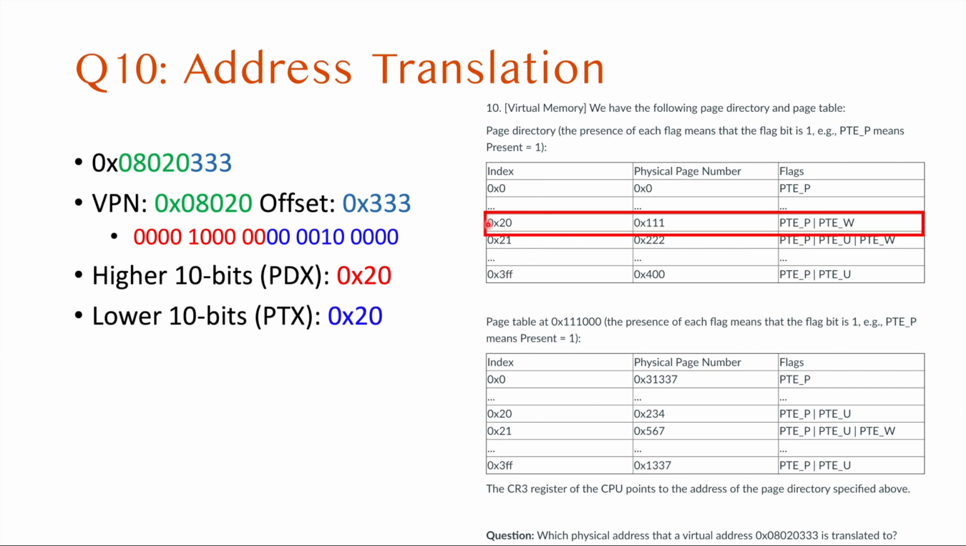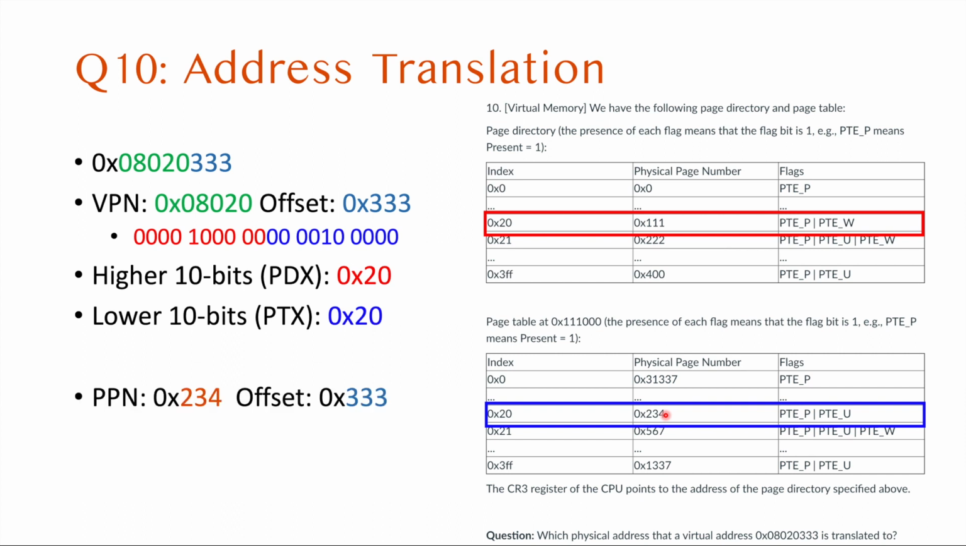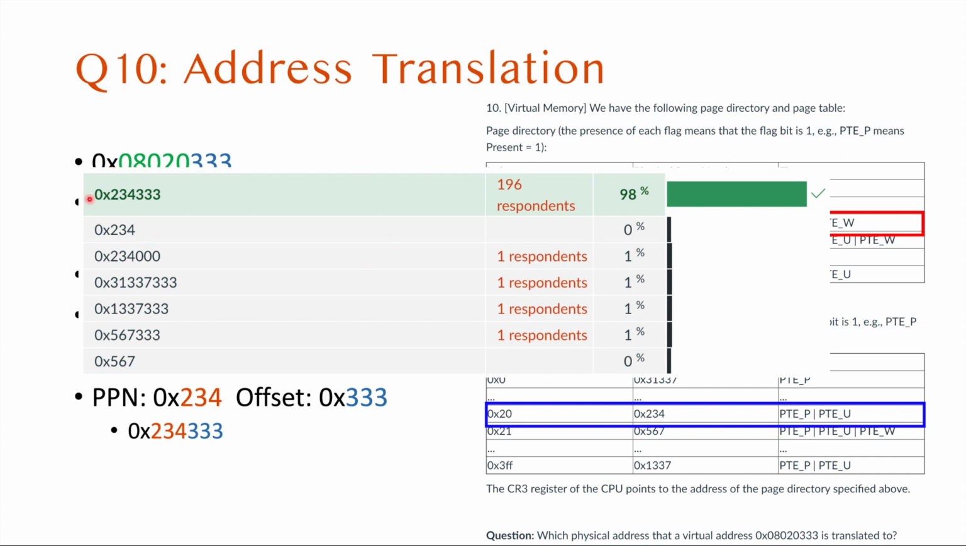We first access 0x20, so it will find the page table at 111000. So it will refer to this one. And then it will choose 0x20, and that's 234 for the physical page number. So the physical page number is 234, and then the offset is 333. So the resulting address is 234333. So the example selections are something like these, and the correct answer is this one.